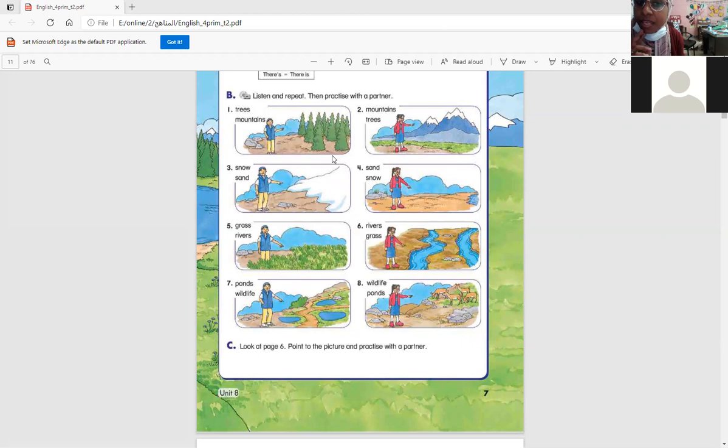And any in the negative sentences. I use there is in the singular, I use there are in the plural. Number two, there are some mountains. I use are because of mountains, and I use some in the positive sentences. There aren't any trees. I use any in the negative sentences.